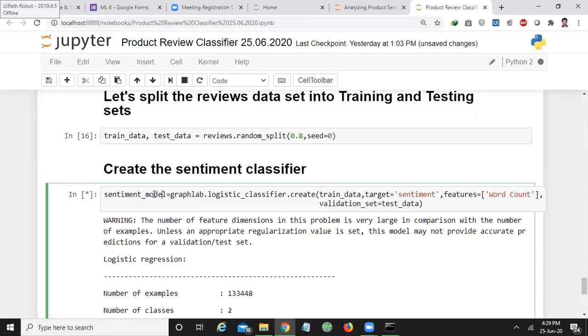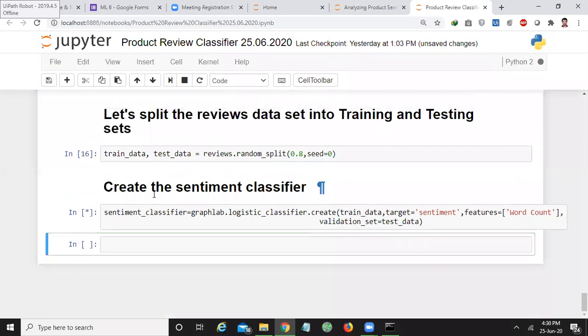Okay, it successfully built the classifier. Let me change it as sentiment_classifier. So the classifier successfully built.